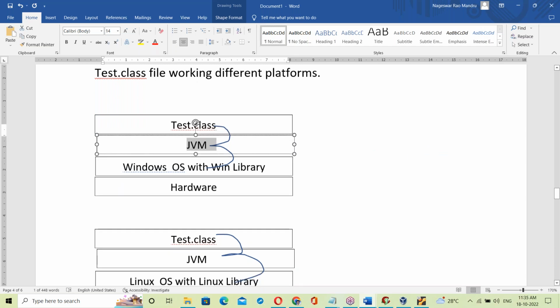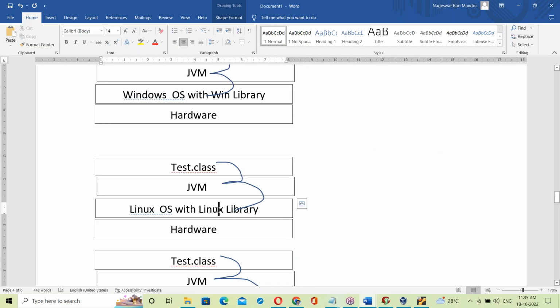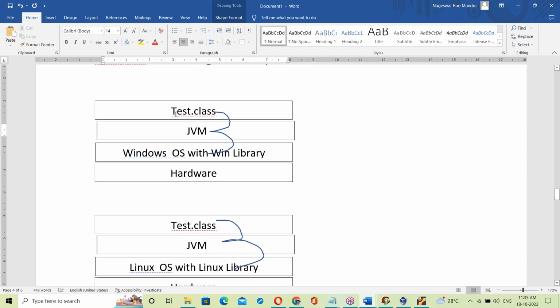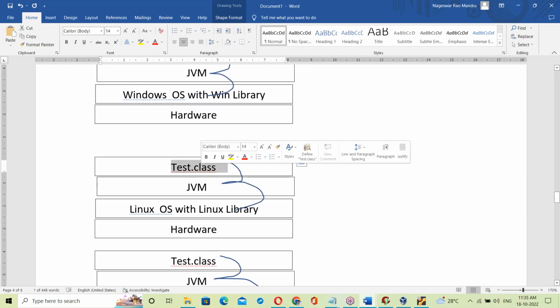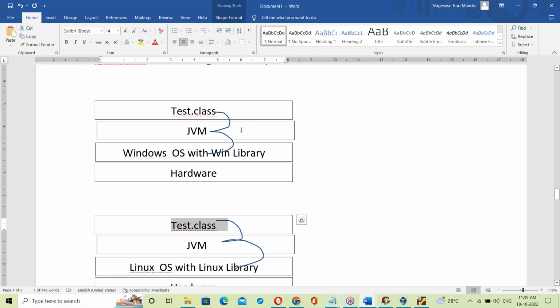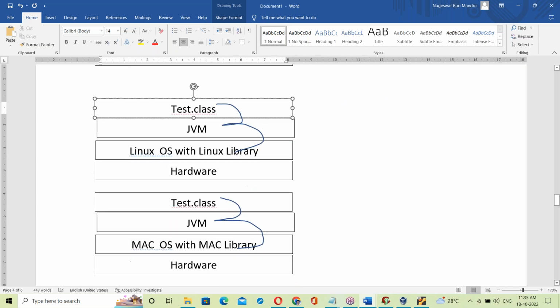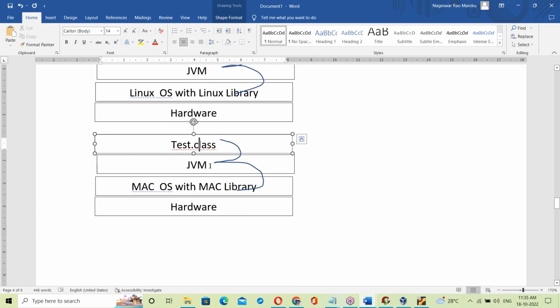The JDK for Linux OS must have the Linux JVM, not the Windows JVM. The JDK for Mac OS must have the Mac JVM. Since the JVM changes, the JDK also changes. The same JDK cannot be installed on all different operating systems. For every OS, a separate JDK is required.